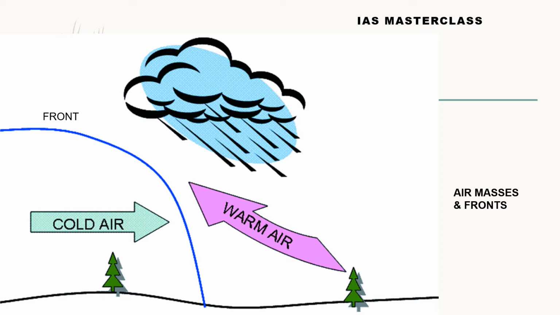The cold air mass region, the zone of cold air mass, will have a temperature much lower than that of the warmer air mass. What about the pressure? The pressure would be very high. So the high pressure region would be in the region of cold air mass, and the low pressure region would be in the region of warmer air mass.